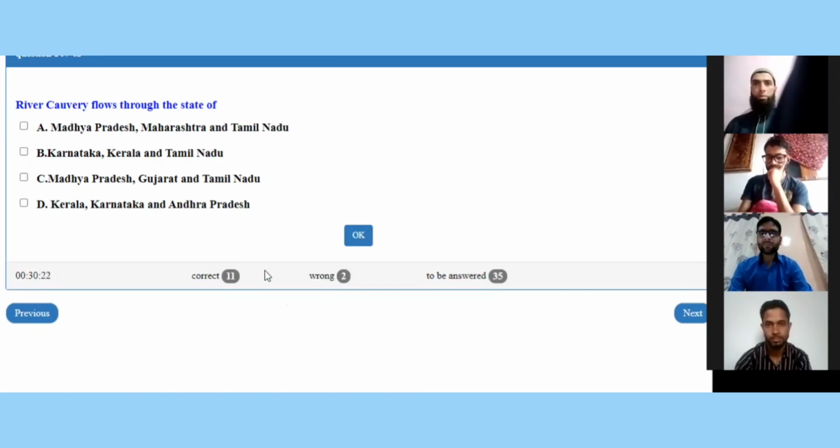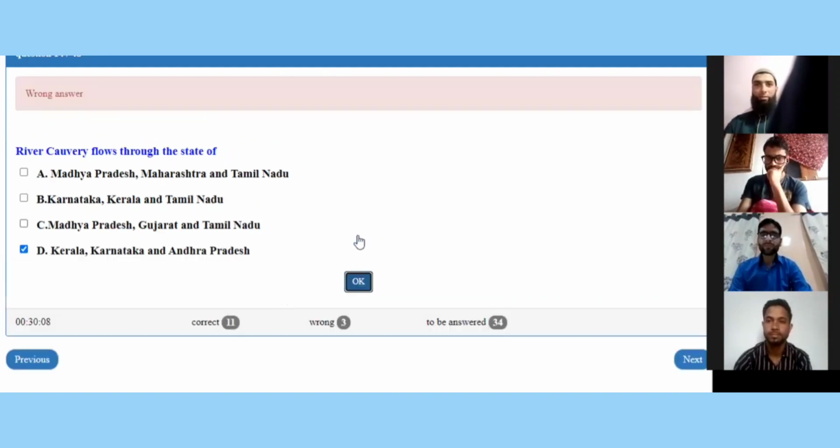You have got 10 more seconds to answer this question. I think D part. Let me lock it. No, it is actually B part. That is Karnataka, Kerala, and Tamil Nadu.